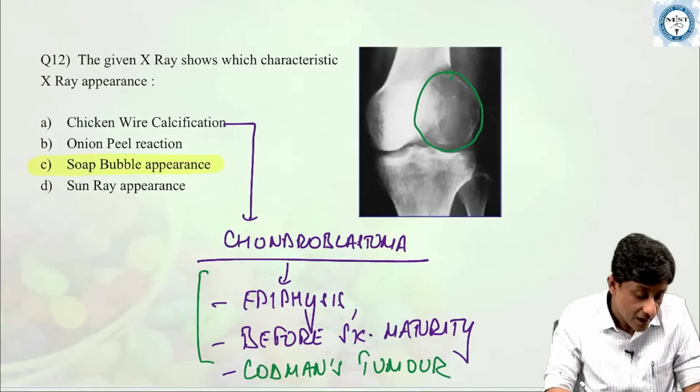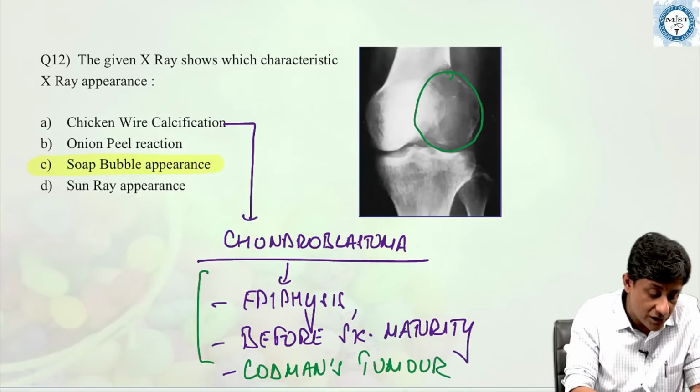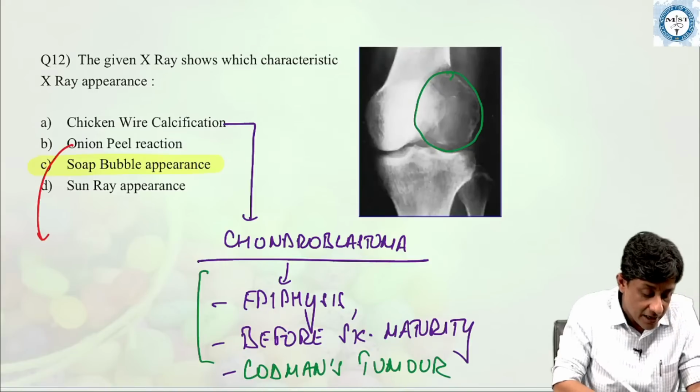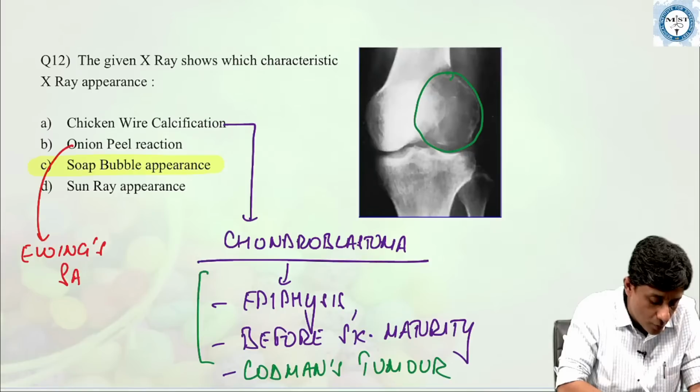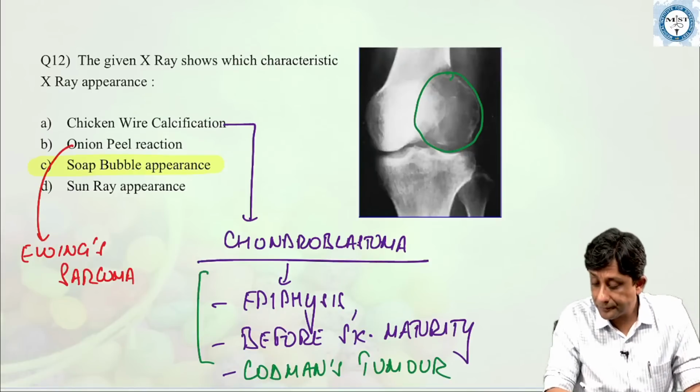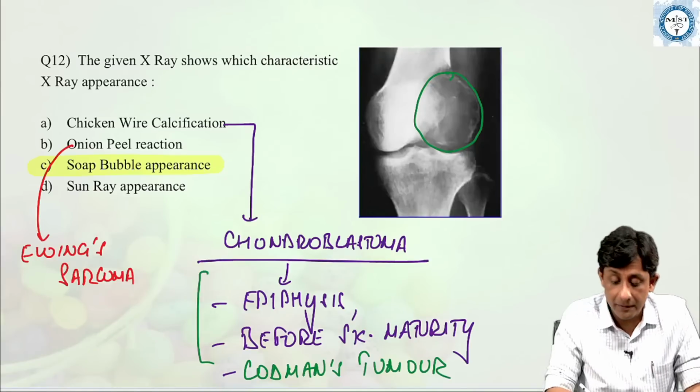Okay? Onion peel periosteal reaction is what is seen in case of Ewing sarcoma. Ewing sarcoma.